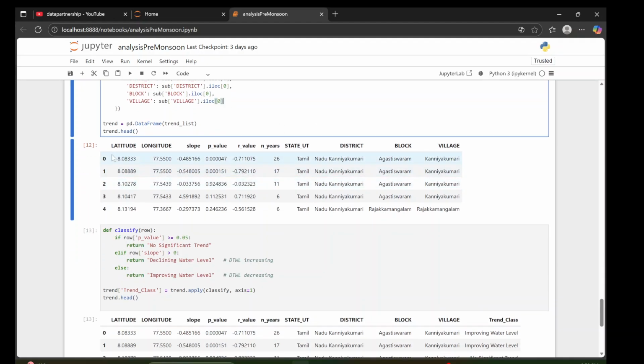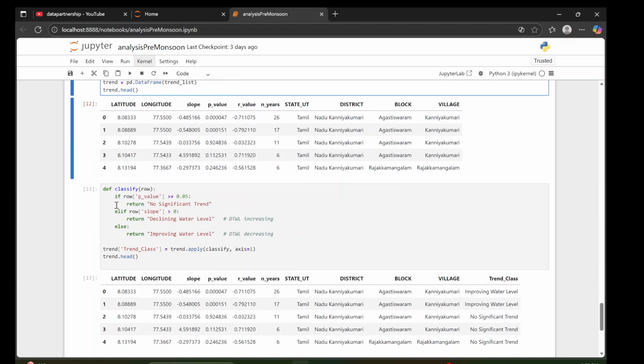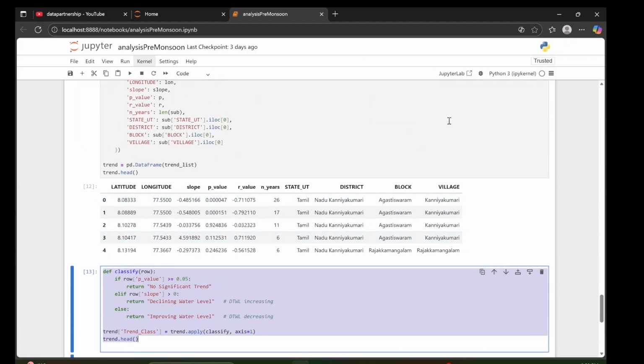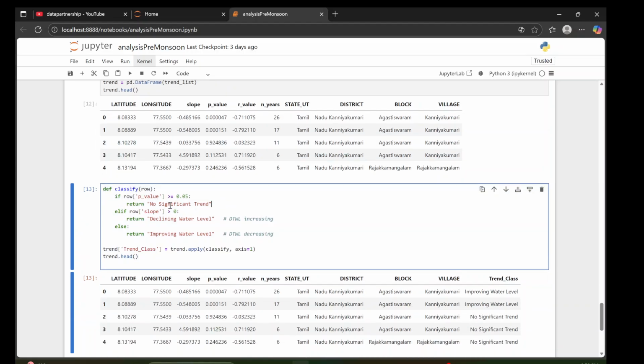So based on that, we got this kind of table, right? Here we have latitude, longitude, slope, p value, r value, all the parameters we discussed above, right? We have district, block, and village level information. Then we classified this data, meaning all the trend values we have.